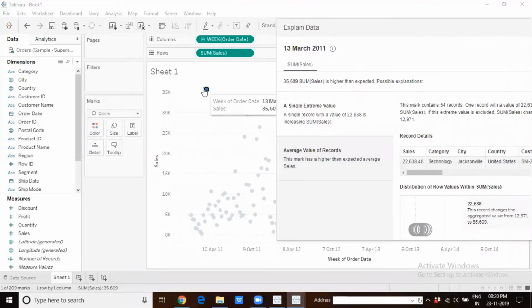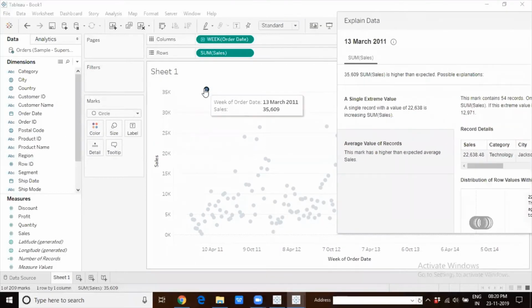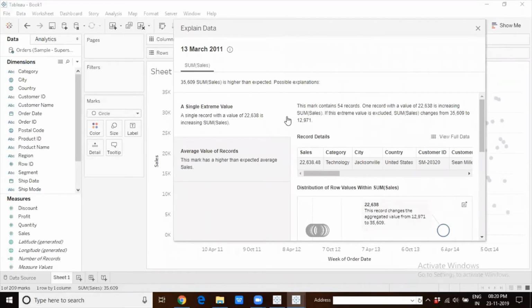In that particular week, which is ending on 13th March 2011, there was apparently one transaction where the sum of sales was 22,638. One record with the value of 22,638 is increasing the sum of sales.